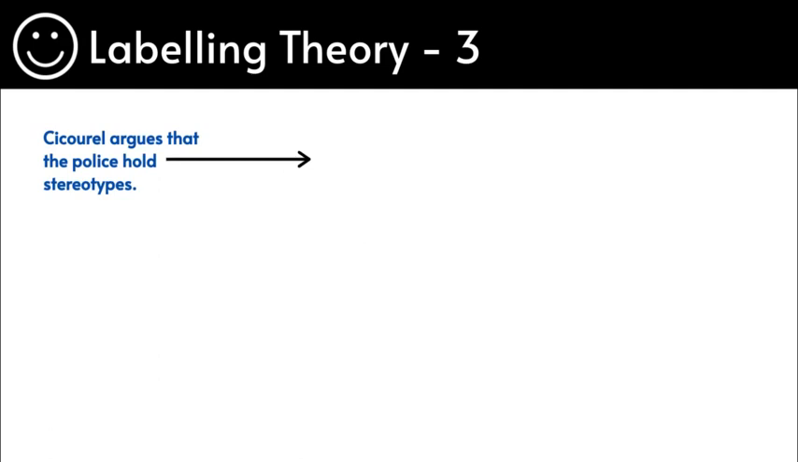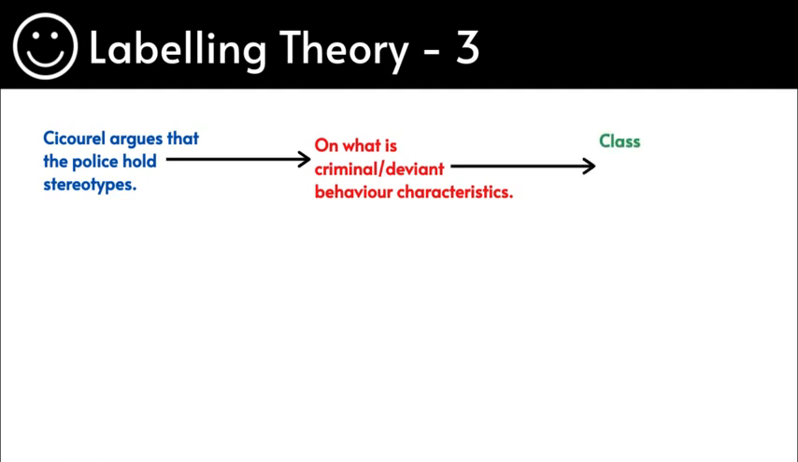Cicourel argues that the police hold stereotypes on what is a criminal, what a deviant person may look like, what their behavior traits or characteristics are. They base all of this on class, age, gender, and ethnicity. So the police hold stereotypes of what a criminal individual may look like and what characteristics a deviant individual may hold: the person's class, age, gender, and ethnicity. So they technically typify it. Typify is simply another word for stereotype.